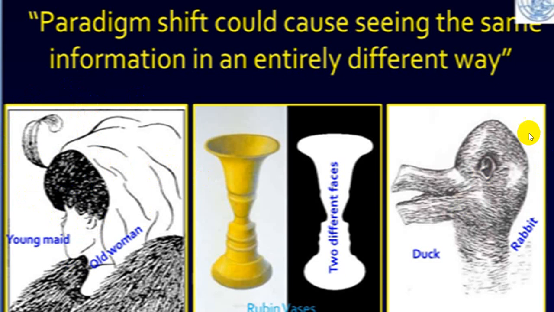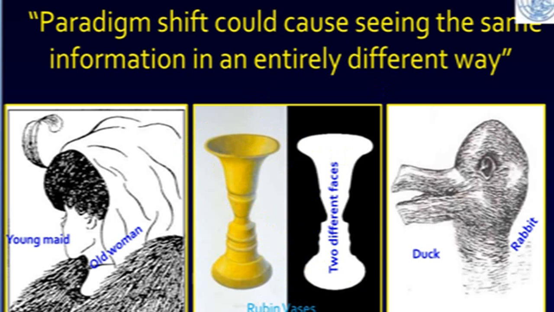If you look at this from here, these are the eyes and these are the two ear pinna of a rabbit. And if you look from here, this is an eye and these are the two beaks of a duck. Same way, this is one person talking with another person. And if you look like this, it looks like a glass. It is called the Rubin vase. So how you look at it?